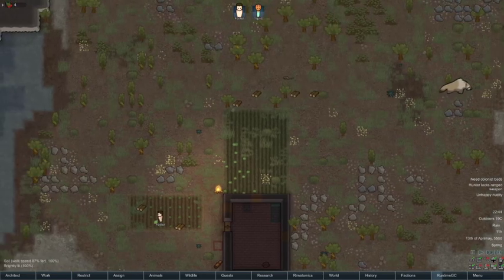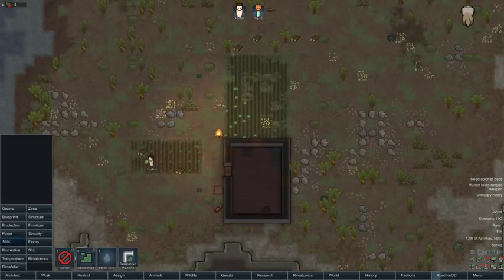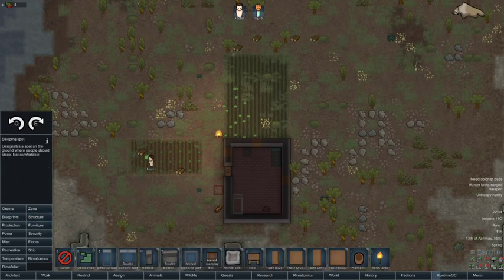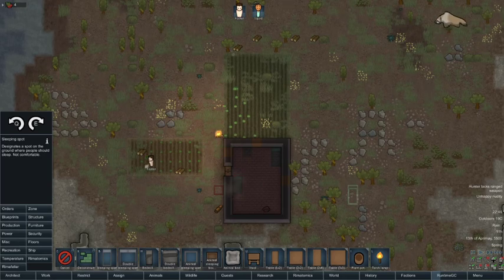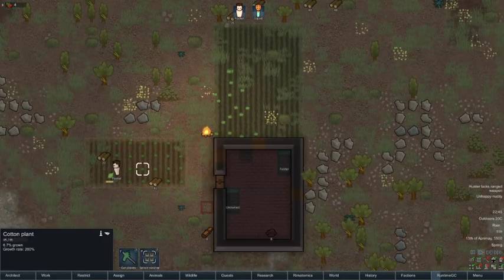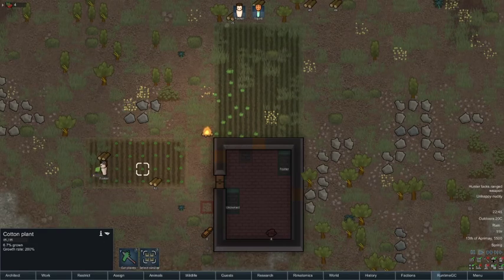Alright, we're going to have to give him a bed, aren't we? I don't want them sleeping next to each other. Might get weird. Right, okay, so Foster over here is planting the cotton before he is doing anything else.